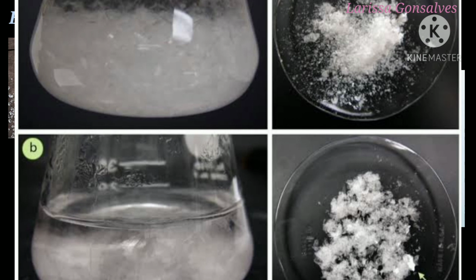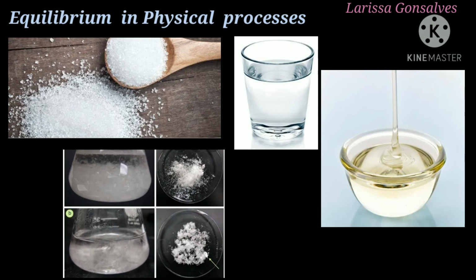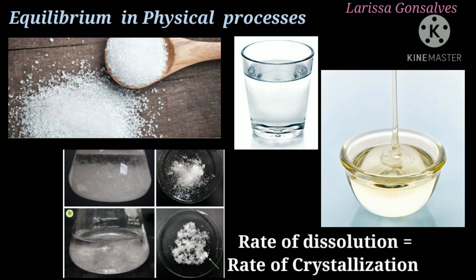Why did sugar form crystals? This was because the capacity of water molecules to take in sugar molecules was completely filled. Also, there was an equilibrium which existed between the solute molecules in the solid state and in dissolved state. So the rate of dissolution of sugar is equal to rate of crystallization of sugar. Dissolution means mixing of sugar with water molecules to form a solution.